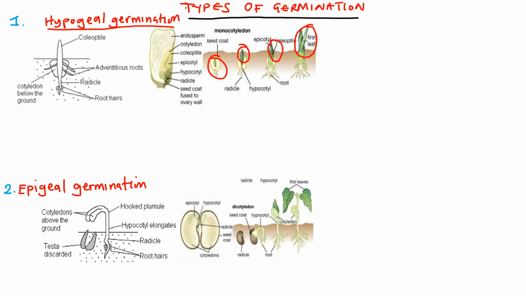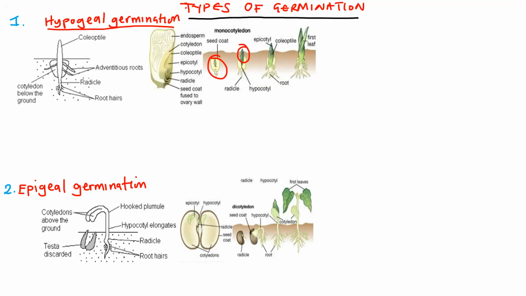Here, when it emerges, the shoot is covered by what we call the coleoptile, and the coleoptile protects it from abrasion as it pushes out of the soil.